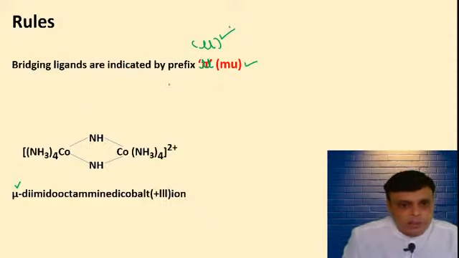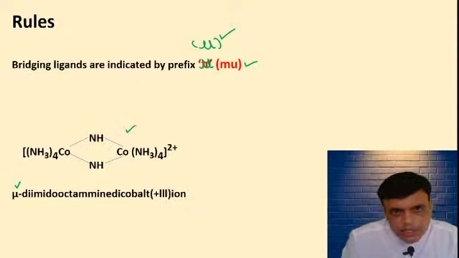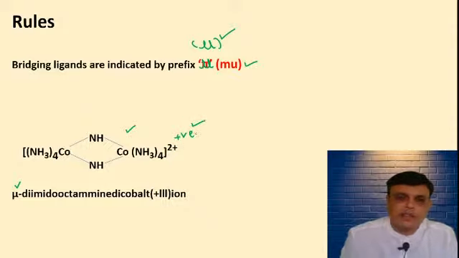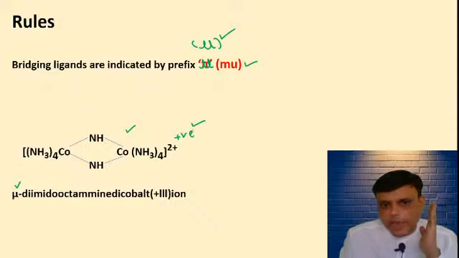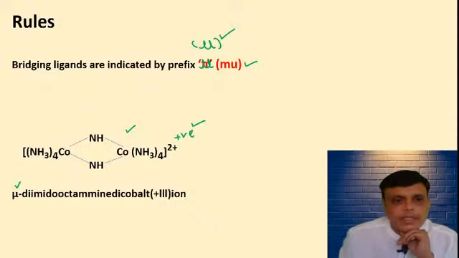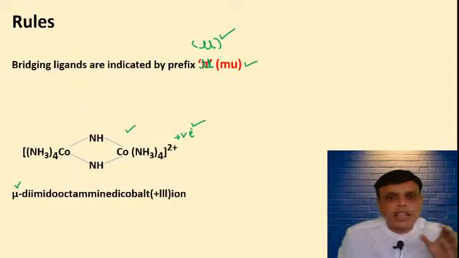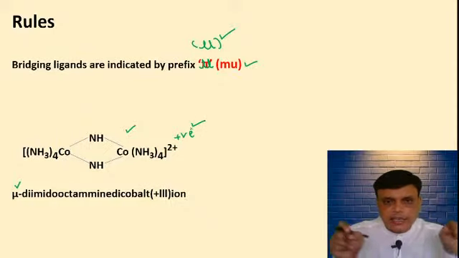For example, you have to give the name for this compound. This is a cationic complex with positive charge, so you have to follow the rules for cationic complexes. While naming cationic complexes, you have to write the ligands which are present inside the square bracket.